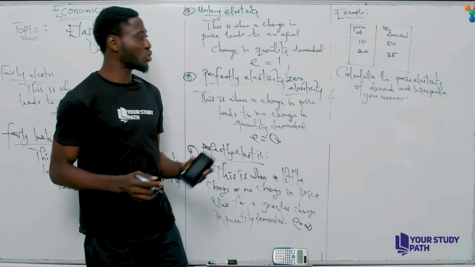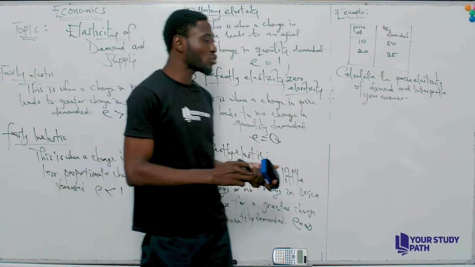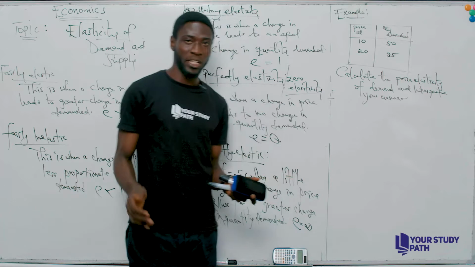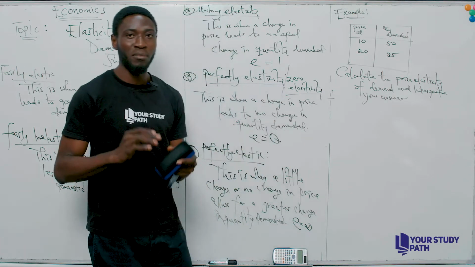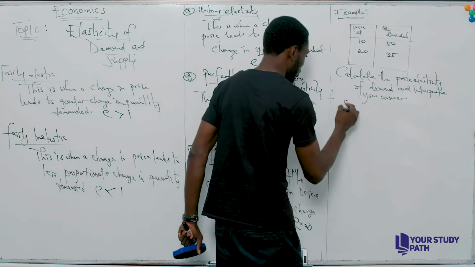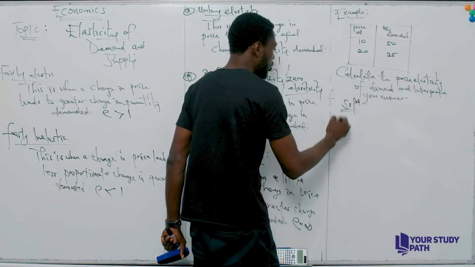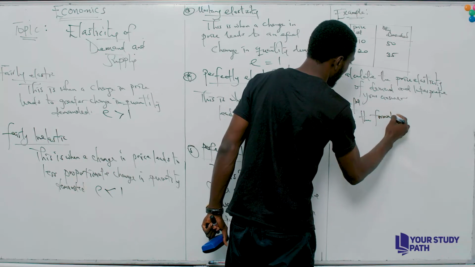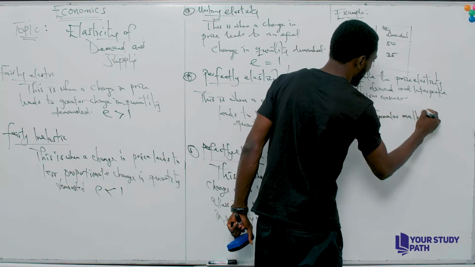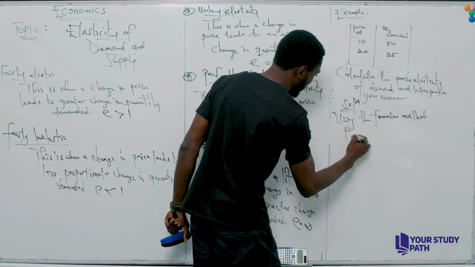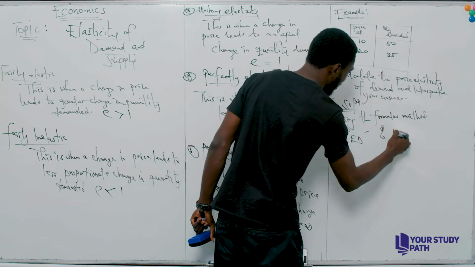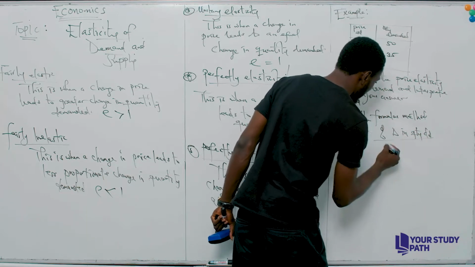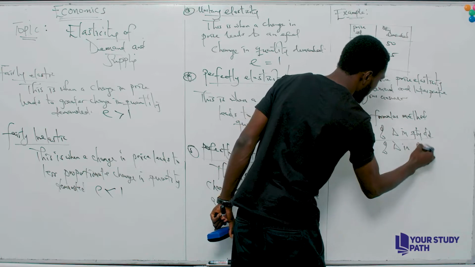So how do we solve this? We are going to be solving this question using the normal formula method, and we are also going to solve it using the point formula method, so you can see how you can arrive at the same answer. Now, solution. Using the formula method, price elasticity of demand equals percentage change in quantity demanded divided by percentage change in price.